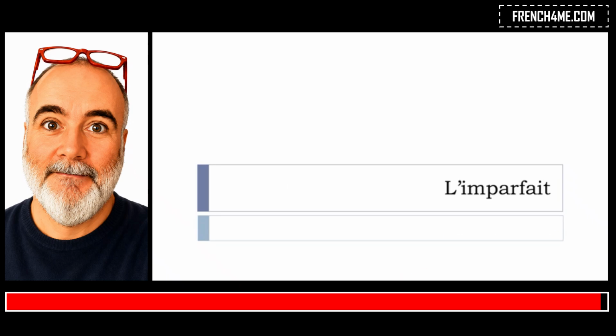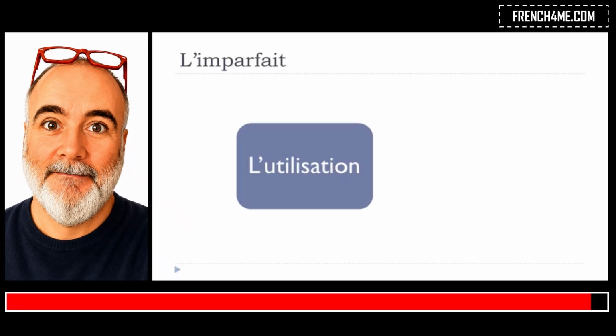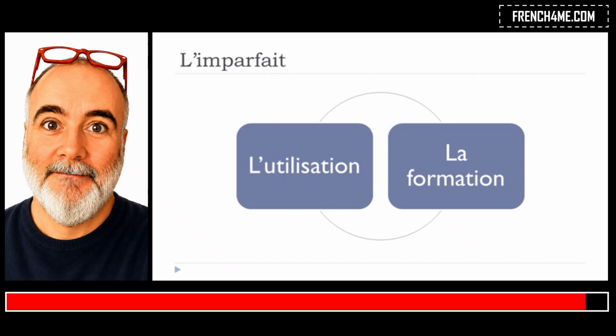And in this lesson we'll discover together l'imparfait. So we saw previously le passé composé, this past tense that we use quite often, and this is the second one, l'imparfait. In this video we'll see together the first part, l'utilisation, so when do we use l'imparfait. Then the second part will be la formation, so how do we build, how do we construct this imparfait form? But let's focus now on l'utilisation. So when do we use l'imparfait?